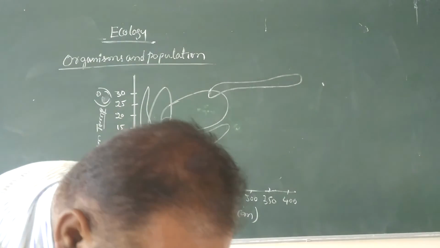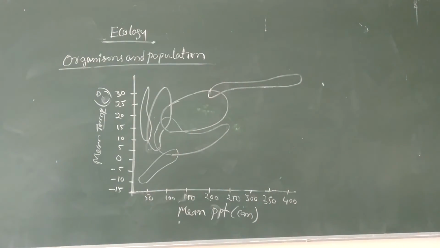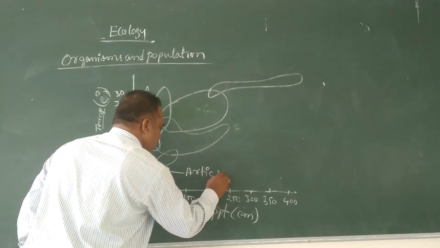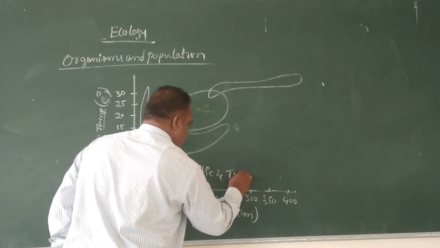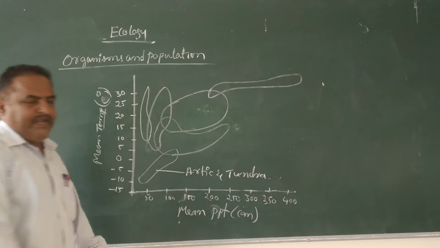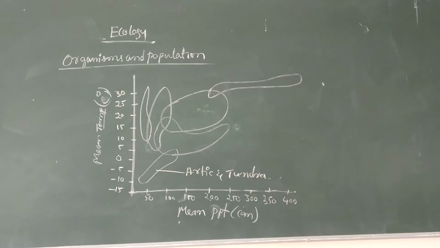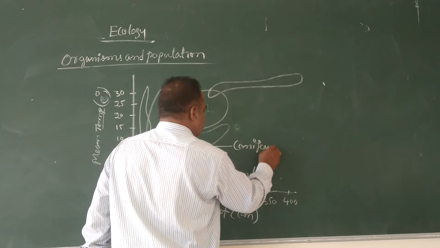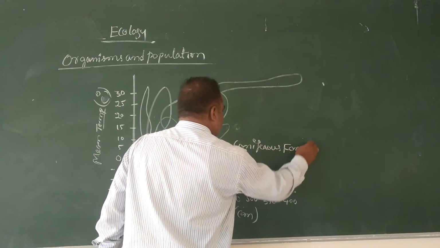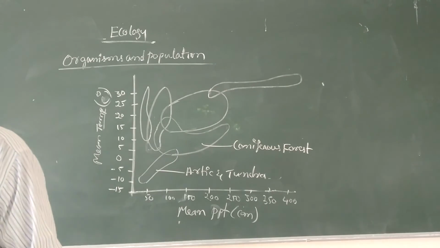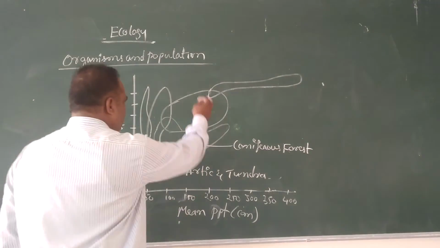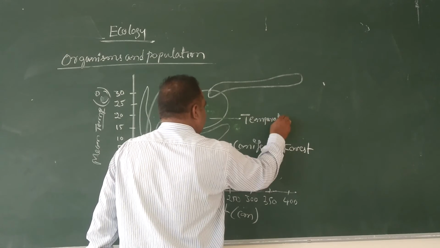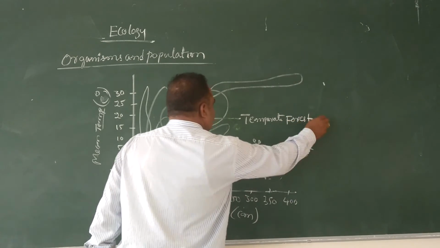In the case of mean temperature and precipitation, the graph shows the Arctic and tundra biome, and the representation of the coniferous forest and temperate forest biome.